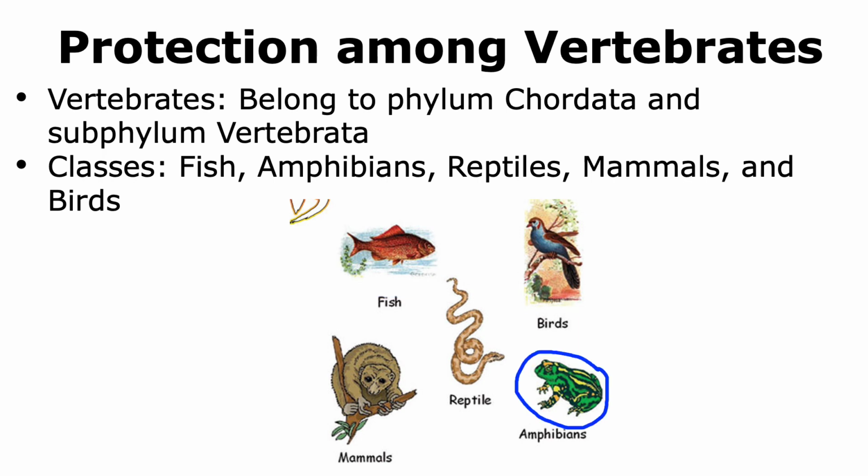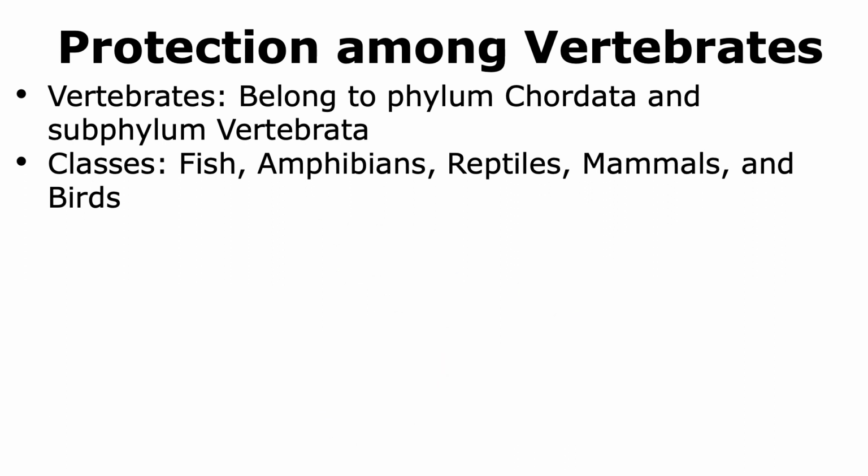Amphibians then evolved from fish, and then some amphibians were able to evolve into reptiles. Reptiles then gave rise to birds, and some other reptiles were able to give rise to mammals. Thus, there are different types of classes of vertebrates. The first vertebrates that evolved were fish.